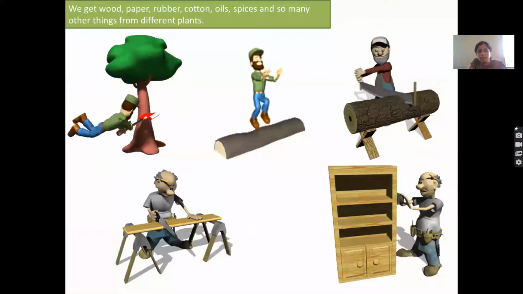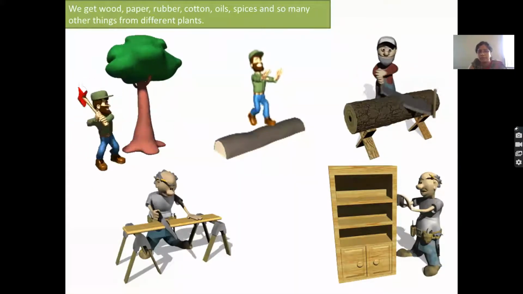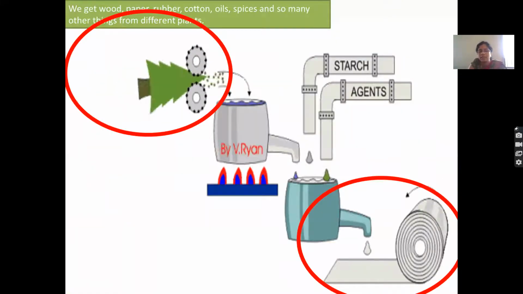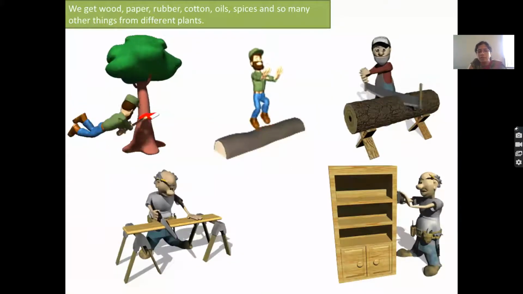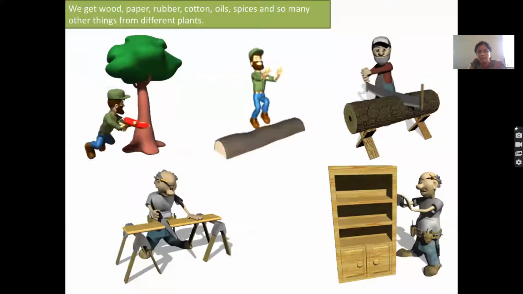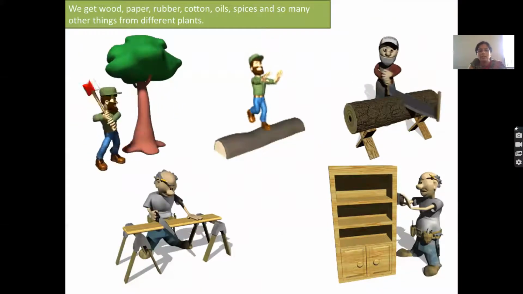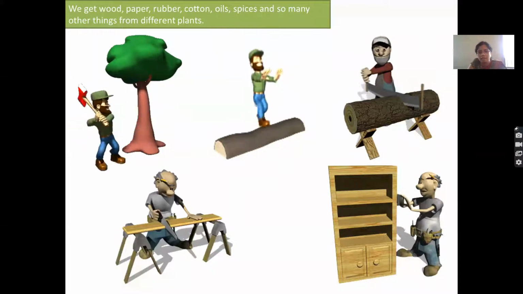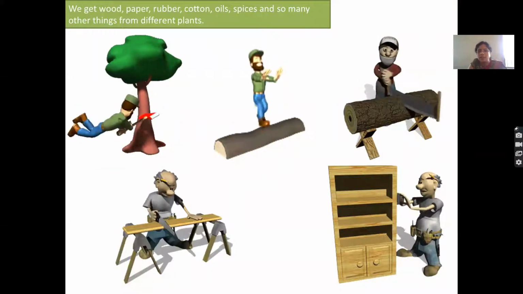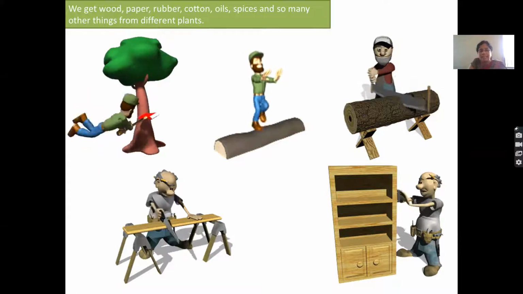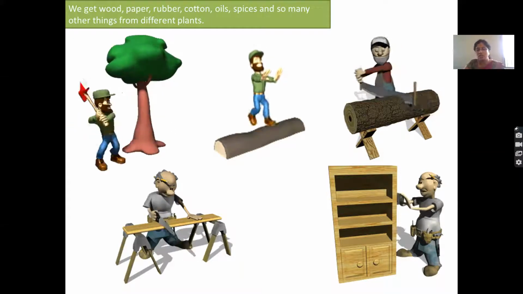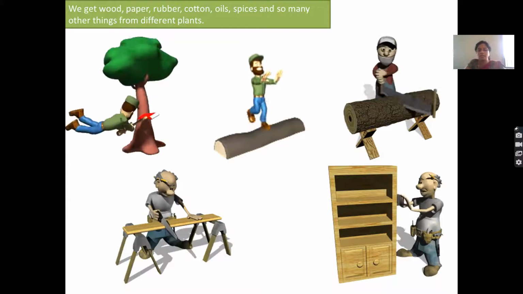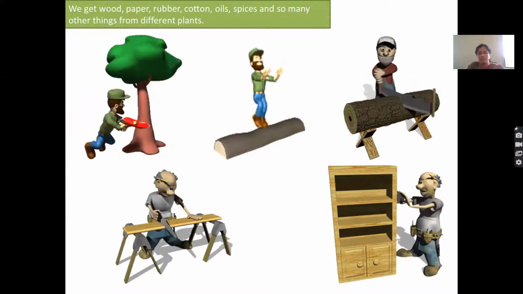We also get wood, paper, correct? So what is the process of making wood? We cut the plant and the wooden logs, we cut it further as per our requirement, nicely give a finishing touch, and we use these woods for making different furniture.